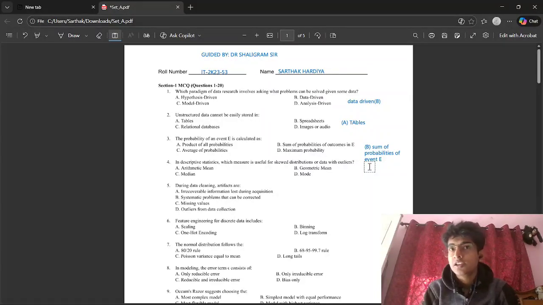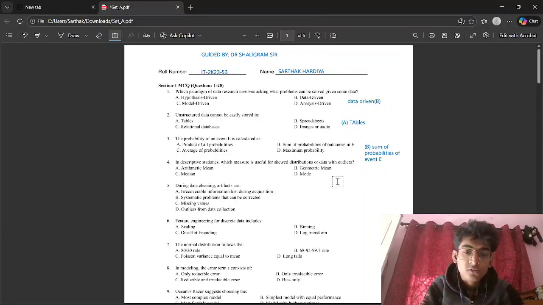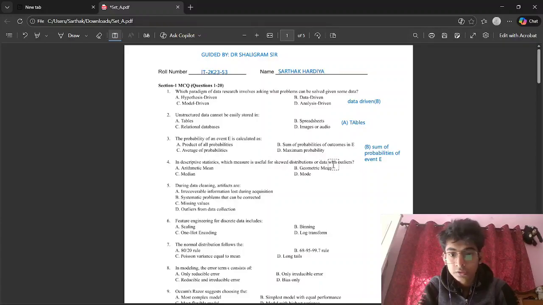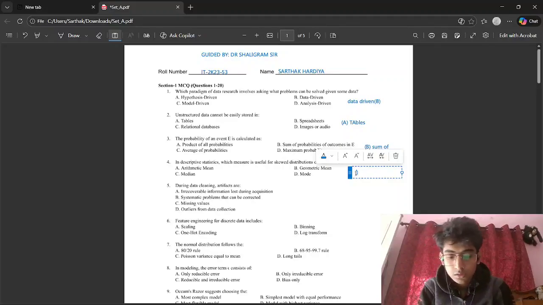Geometric mean is for ratio type thing. It is also not preferred. Mode is for frequently occurring data, for imputation where categorical data is required. It is also not preferred. Median is a better metric when we consider the skewed distribution of data with outliers. So correct answer should be median. Right?